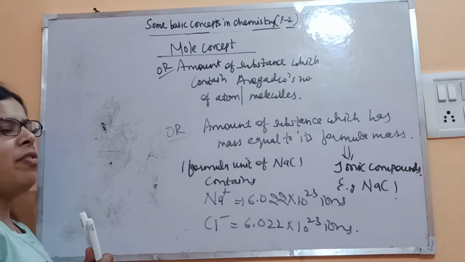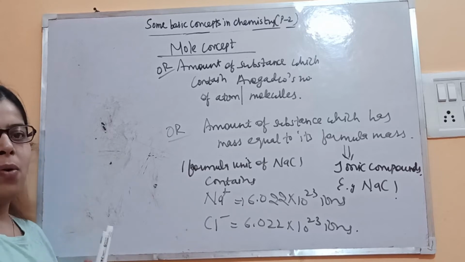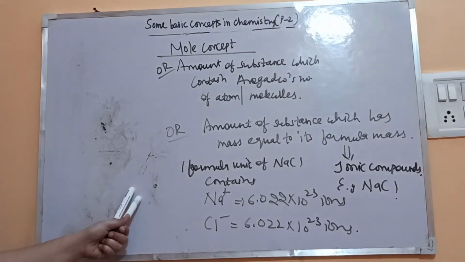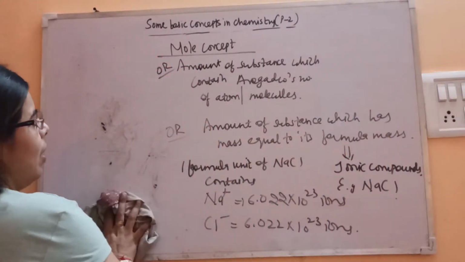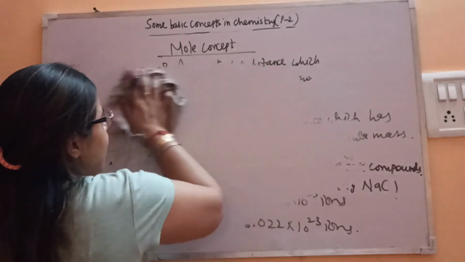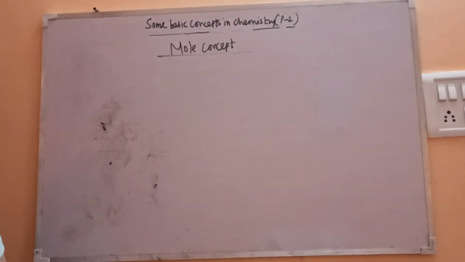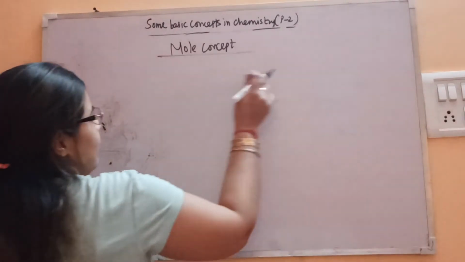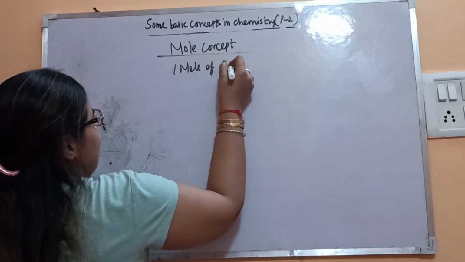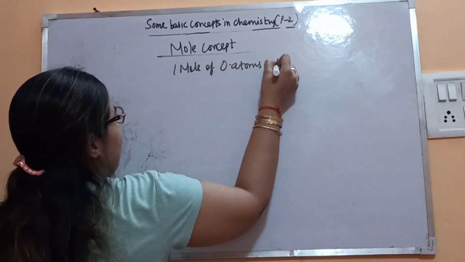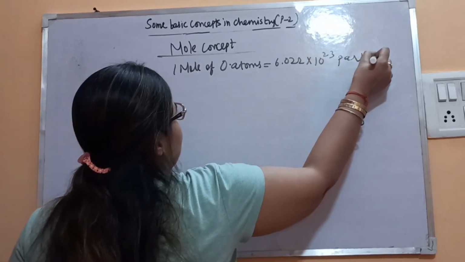So this unit definition of mole will vary from atom to molecule and then compound. Whatever we are taking, accordingly will change the definition of the mole. Now let's see different examples. I'll say 1 atom of oxygen, that is 1 mole of oxygen atom. It contains again 6.022 into 10 to the power 23 particles.